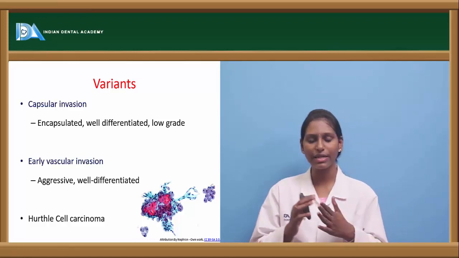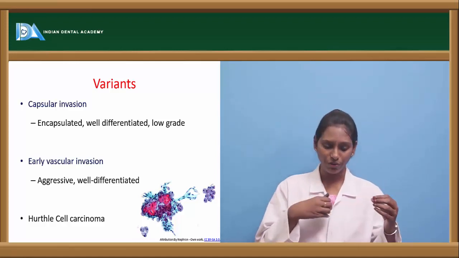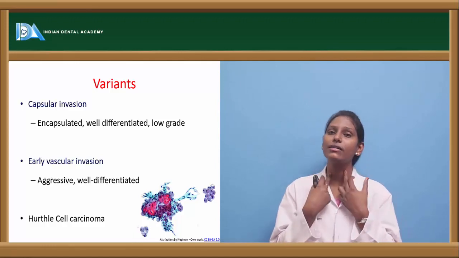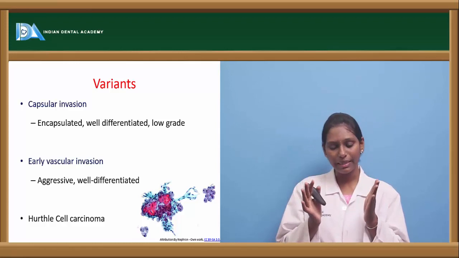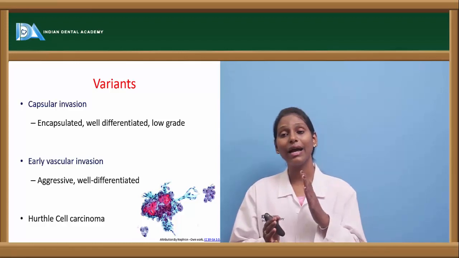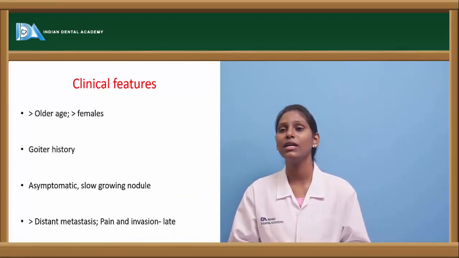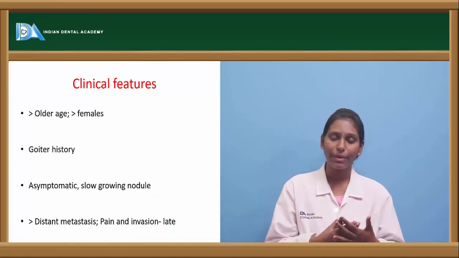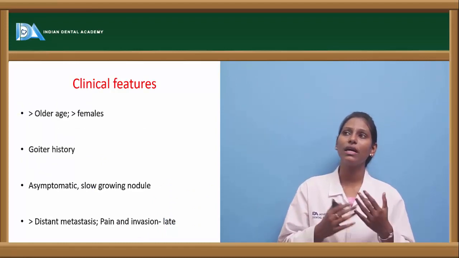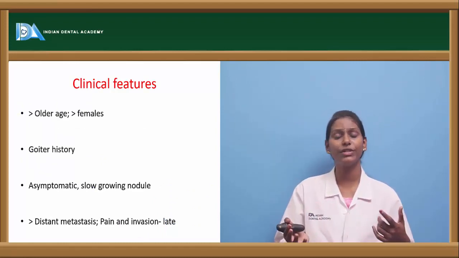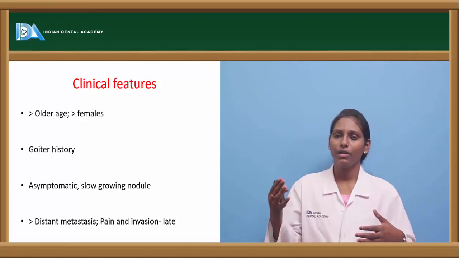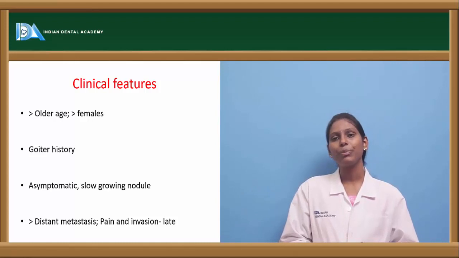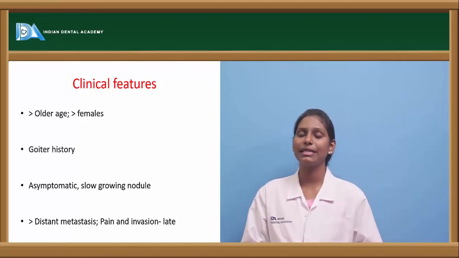Hürthle cell tumor is actually different from your follicular carcinoma. It usually occurs bilaterally. Not just one lobe is involved, and it metastasizes locally, and a high recurrence rate is present in this Hürthle cell carcinoma. Coming back to clinical features, it usually occurs in the older age group, more than 50 years of age, and from there it is seen more frequently. And females again have more propensity.